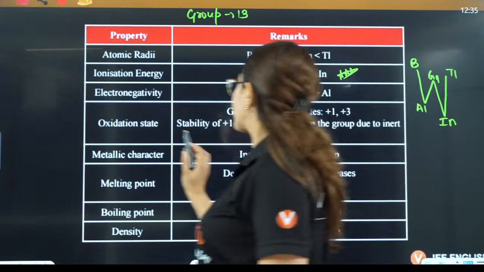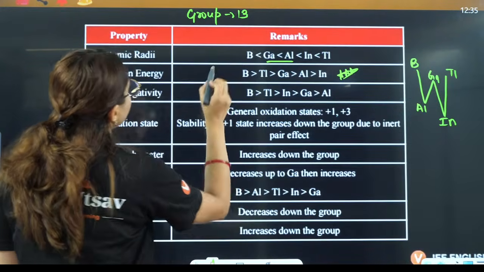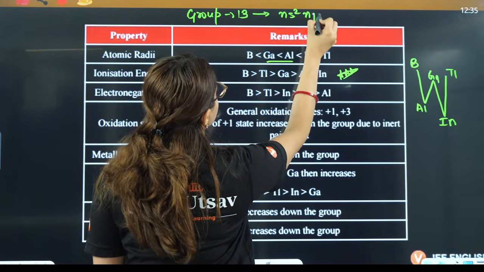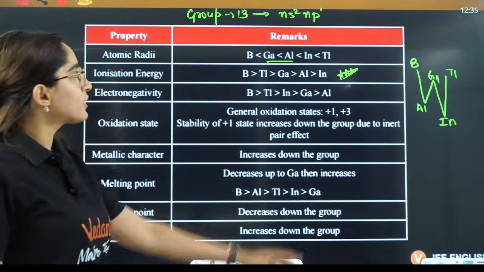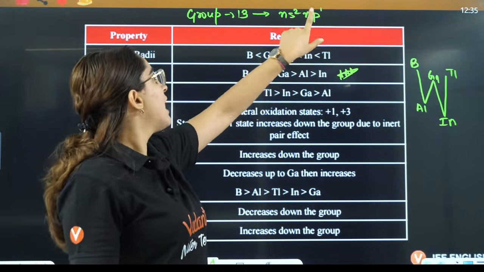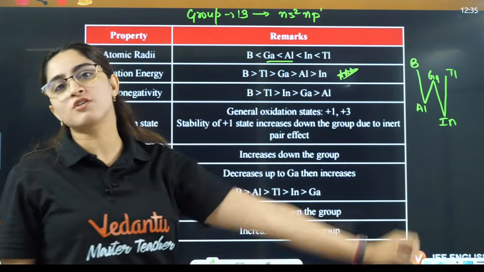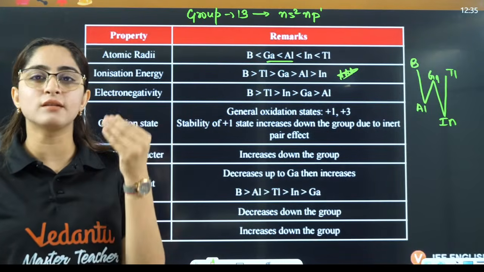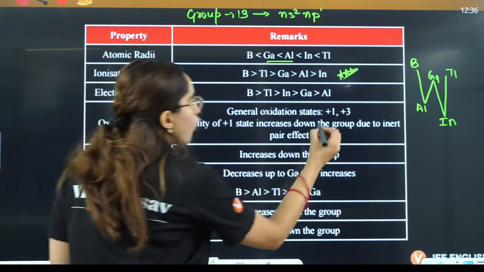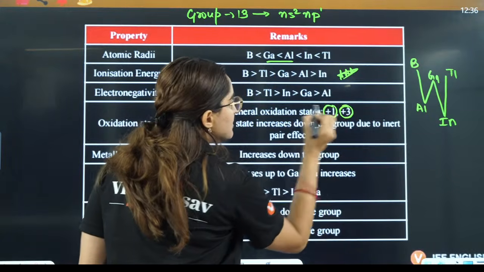Oxidation state: if you see, the general electronic configuration is ns2 np1. So the total of 2 plus 1, that is plus 3, is the higher oxidation state, and only plus 1 is the lower oxidation state. That means the electron in the p orbital gives the lower oxidation state. So you have oxidation states plus 1 and plus 3 here.